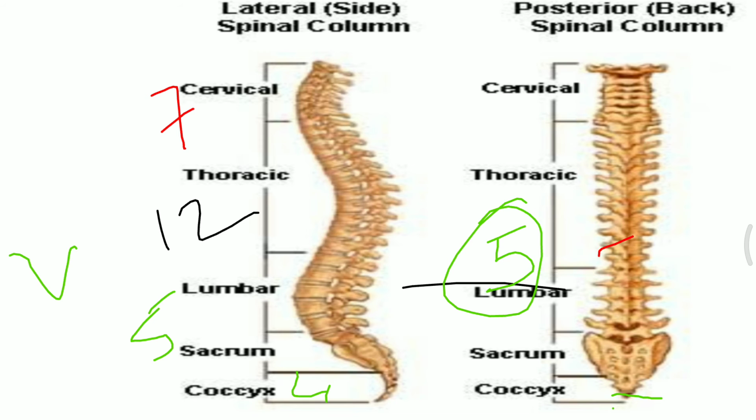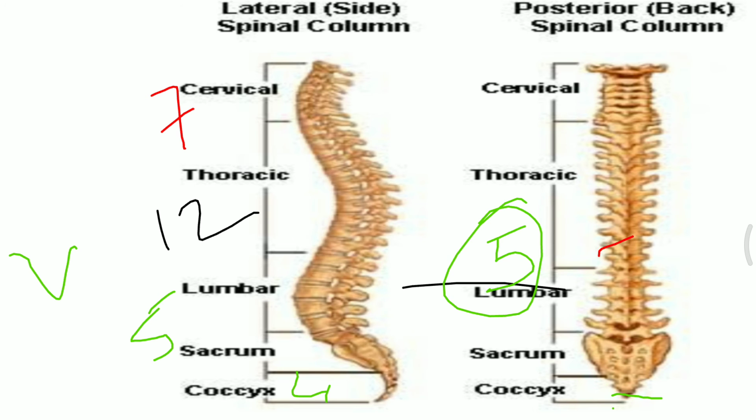Next, the thoracic vertebra consists of 12 bones, lumbar consists of 5 bones, and sacrum also consists of 5 bones, but all of them are fused together. The coccygeal vertebra consists of 4 bones, all of them again fused together.